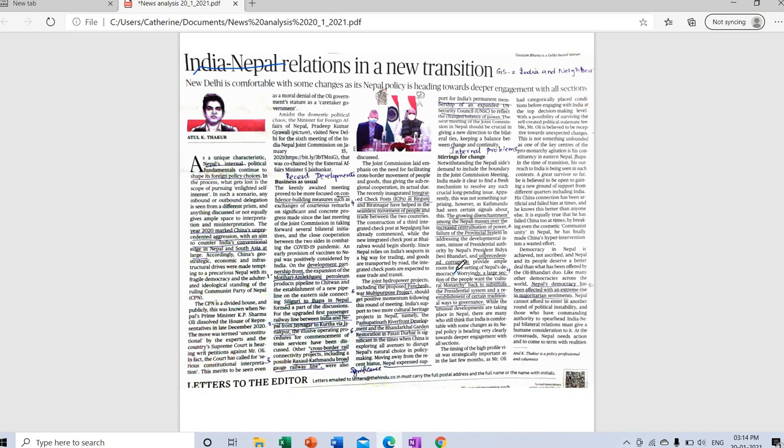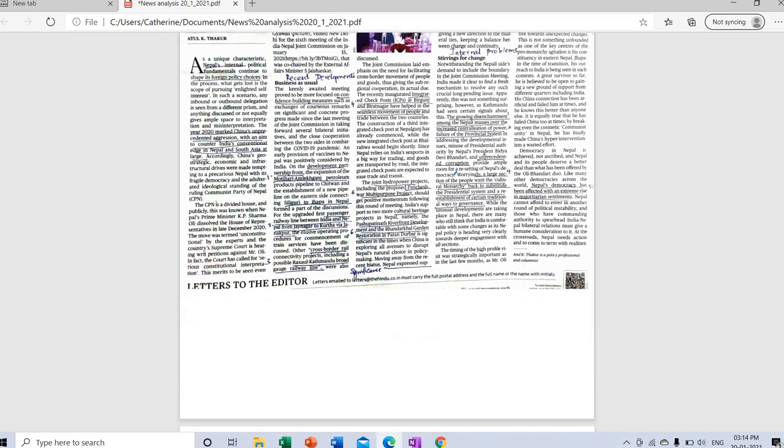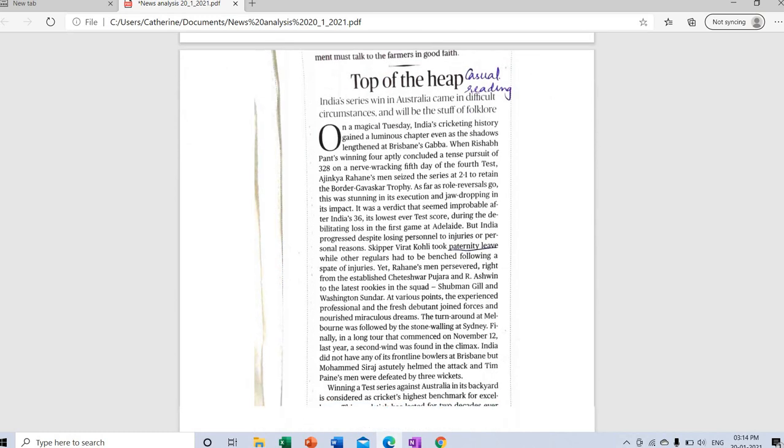I will reiterate what I'm telling. First and foremost, identify the syllabus topic, which part of the syllabus the article pertains to. Second, read the article, preferably underline, or if you're reading it online, highlight the important points. If possible, also try to group the points. For example, I've grouped it under the heads of recent developments and internal problems. And thirdly, if possible, try to frame a question. This strategy we are going to apply in almost all the articles. So, top of the heap.